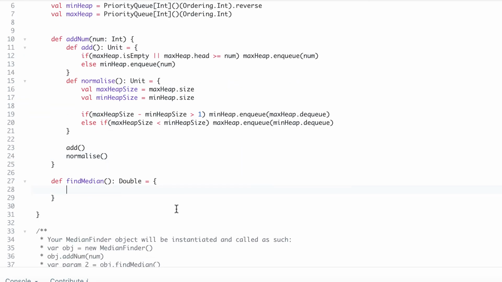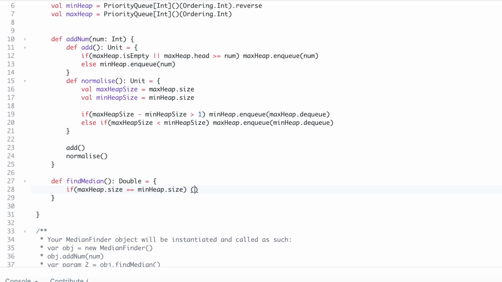And what will be find median? For sure, it will be very simple. If max heap size is equal to min heap size, it means both priority queues contain the same number of elements, so we don't need to take the mod and check whether the size equals 0 or not. If their sizes are equal, it means they contain an even number of elements.